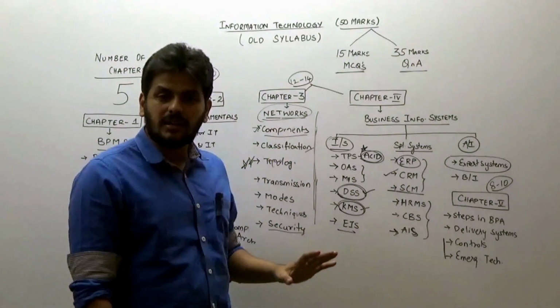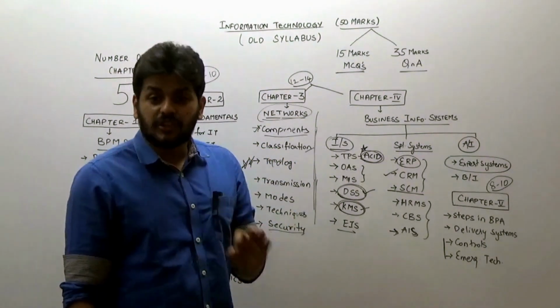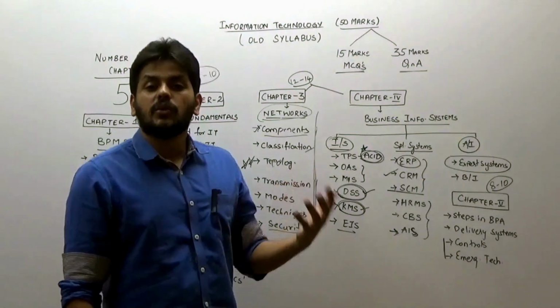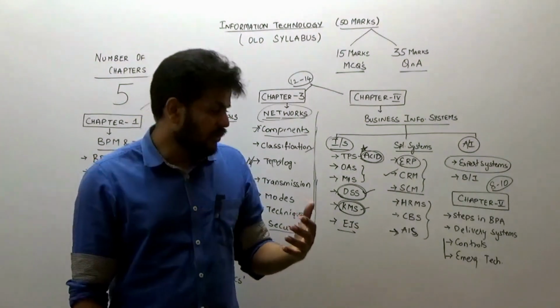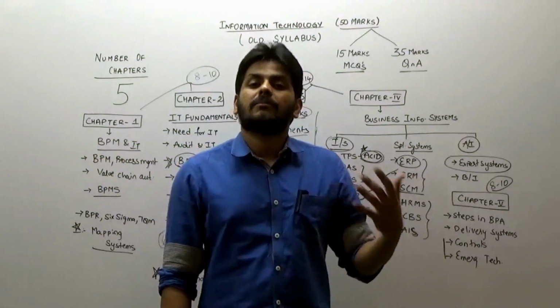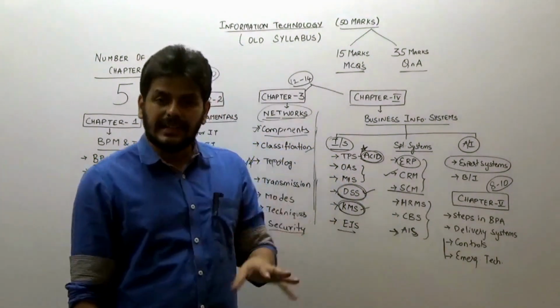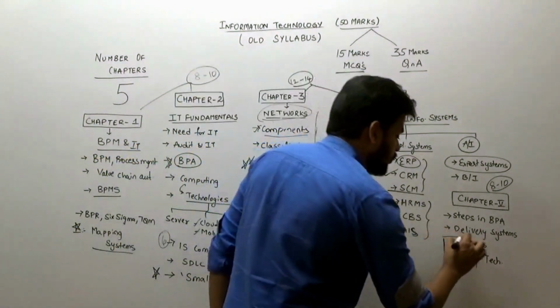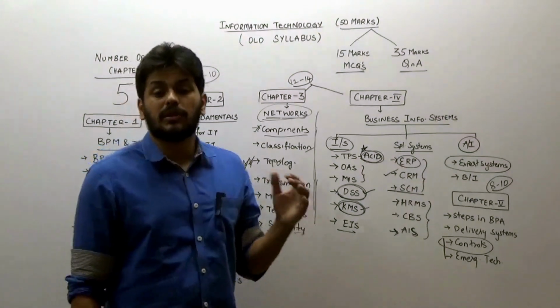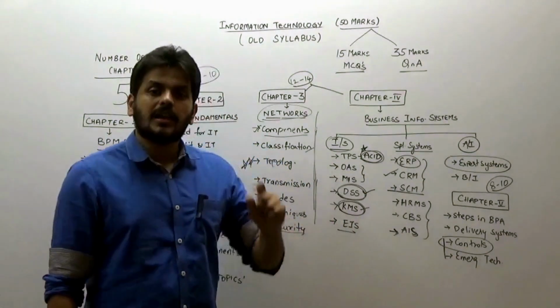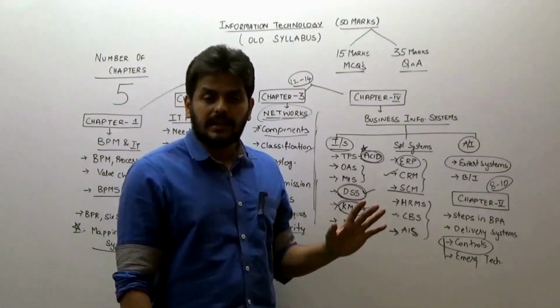I generally don't suggest taking a chance. You can read both the controls, application and managerial, no harm. But if you really want to leave something, then it should be this topic, because the maximum leverage will be 4 to 5 marks, not more than that, which is still big marks, but one question you can try and park in choice.